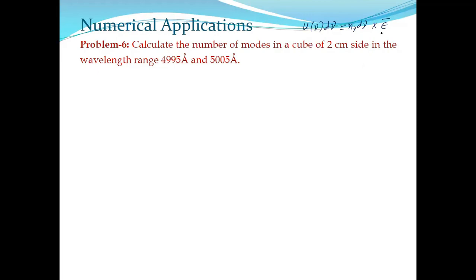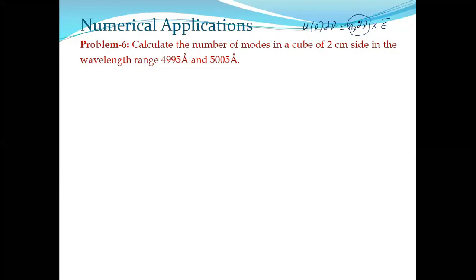We require the average energy of each atom, each oscillator, each electromagnetic wave, and the total number per unit volume. This is the total number per unit volume in nu d nu. If you are dealing with atoms, this is the number of atoms per unit volume. If you are dealing with electromagnetic waves, this is the number of modes per unit volume.